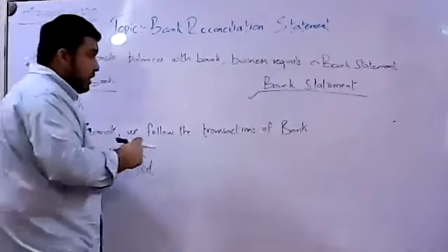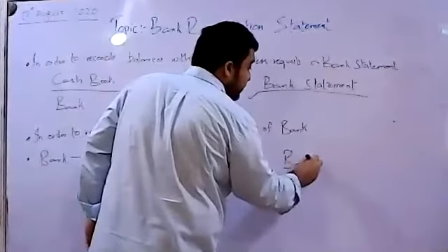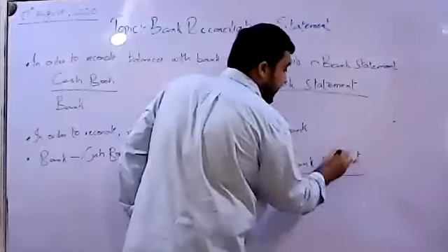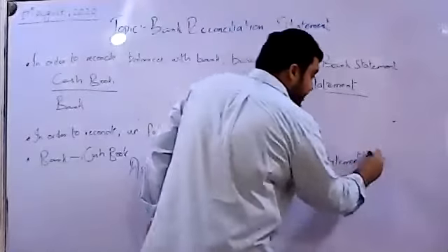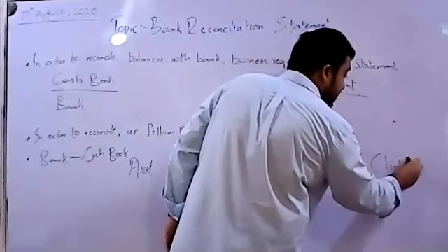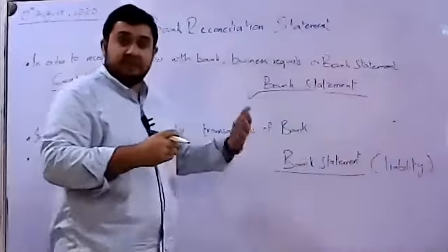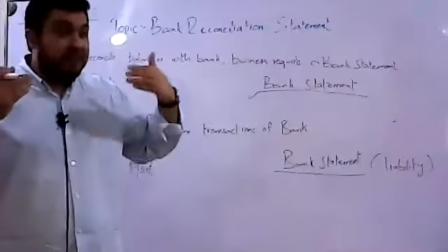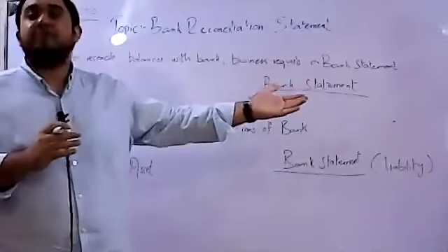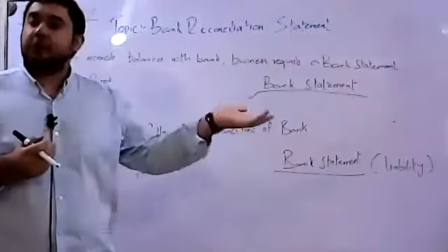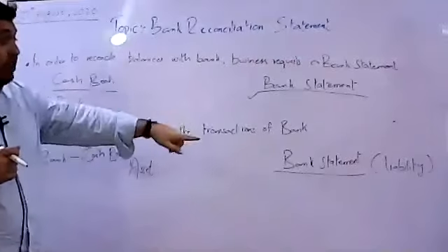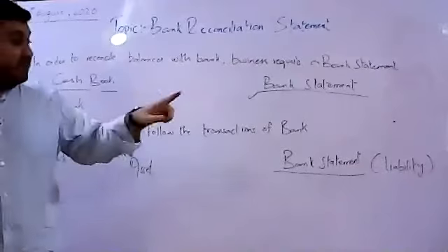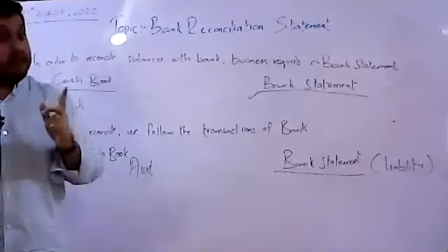Now, obviously, our bank account in a bank, in the form of a bank statement, for bank, it is a liability. Why liability? Because we have given it to secure to the bank. We have trusted the bank that, okay, you keep this money of us with you. Whenever we need it, we'll get it back, right? So they record it as a liability. Why so? Because whenever that money will be requested back by us, the bank would have to return it. The bank would have to return it.